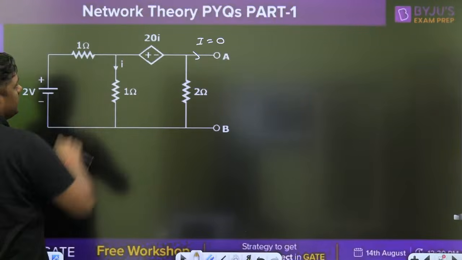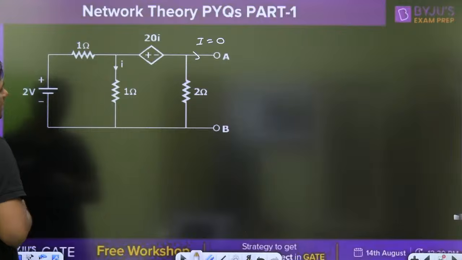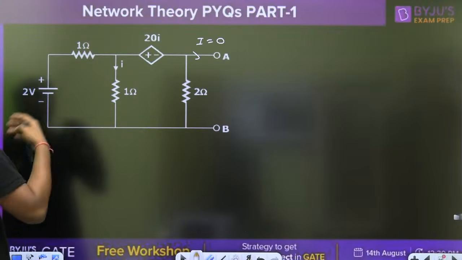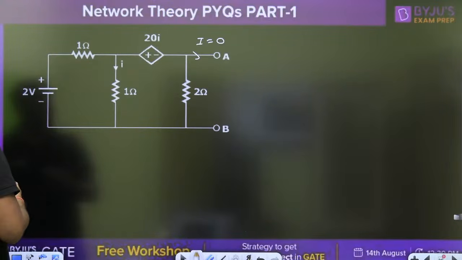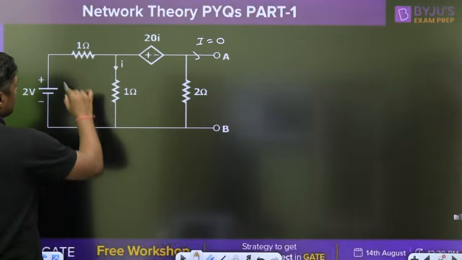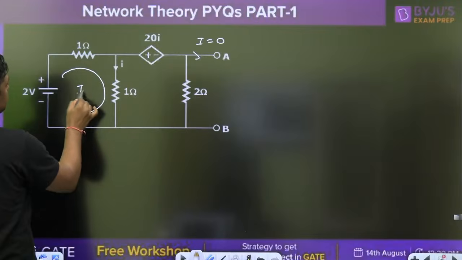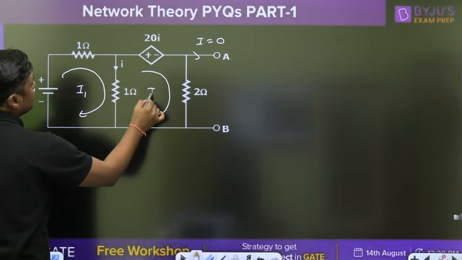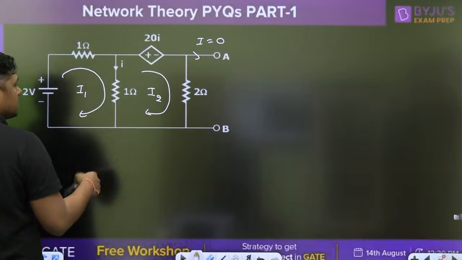This is the 2i. Now, if you want to find the current, you can use mesh analysis or nodal analysis. But remember that if you want the VOC, write I or I2. Apply the mesh analysis, find the I2.